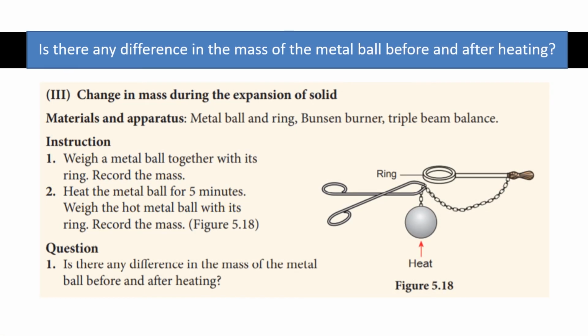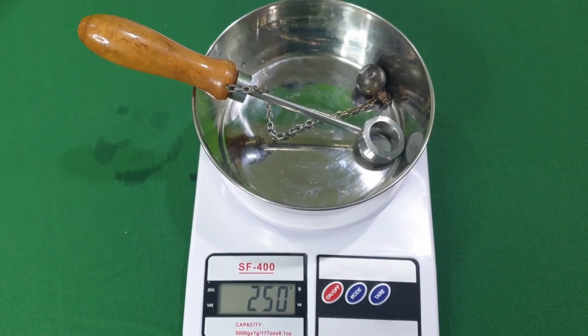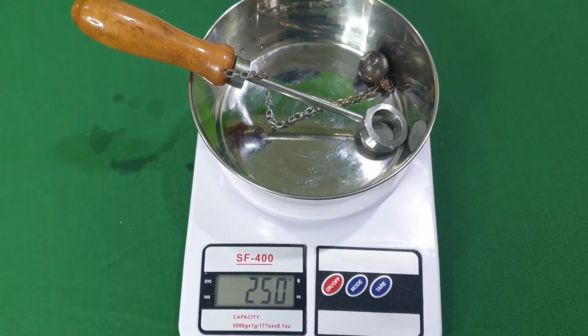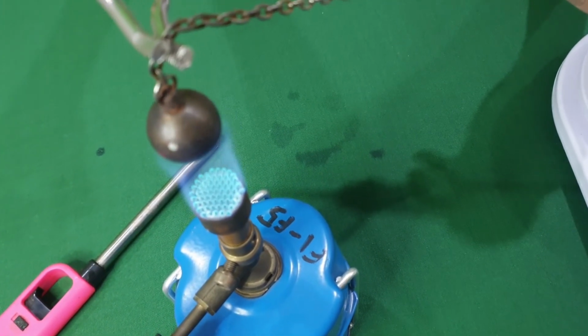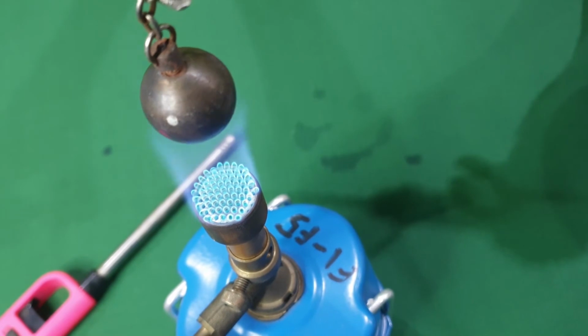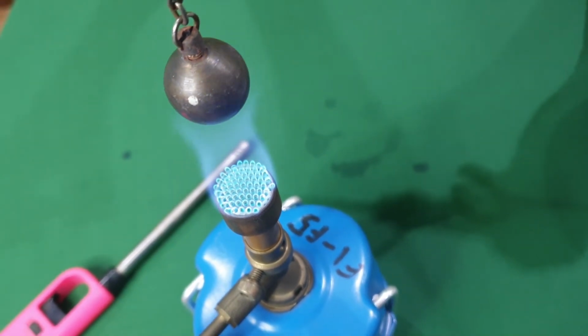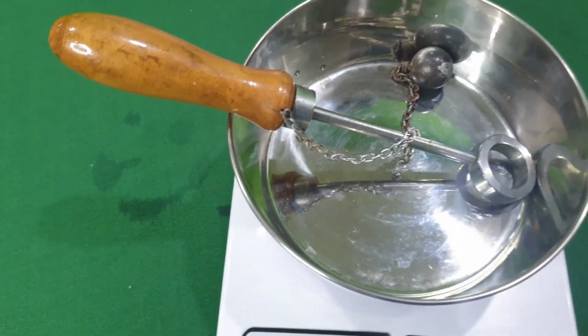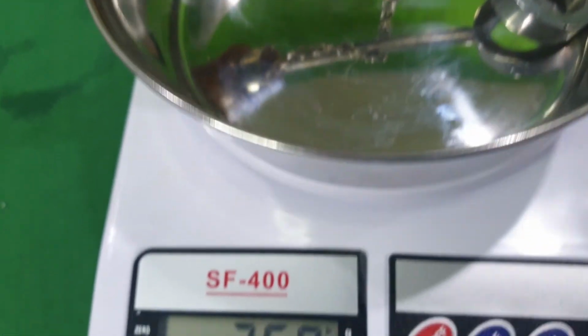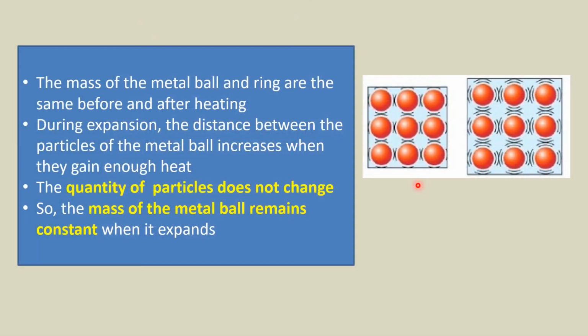Is there any difference in the mass of the metal ball before and after heating? The mass of a metal ball and ring are measured. The metal ball is heated for 5 minutes. The mass of the heated metal ball and ring are measured again. The mass of the metal ball and ring are the same before and after heating.